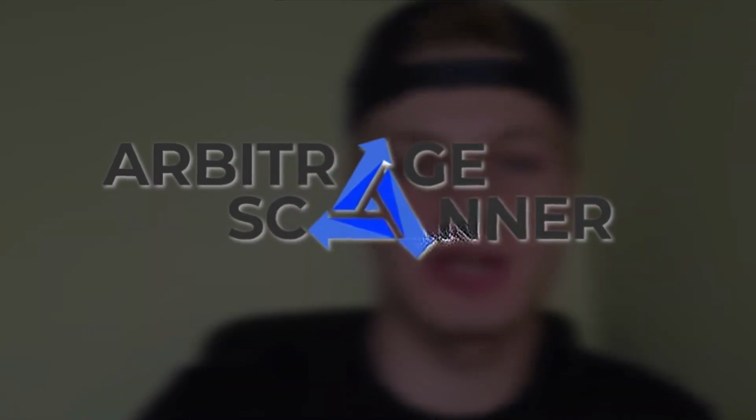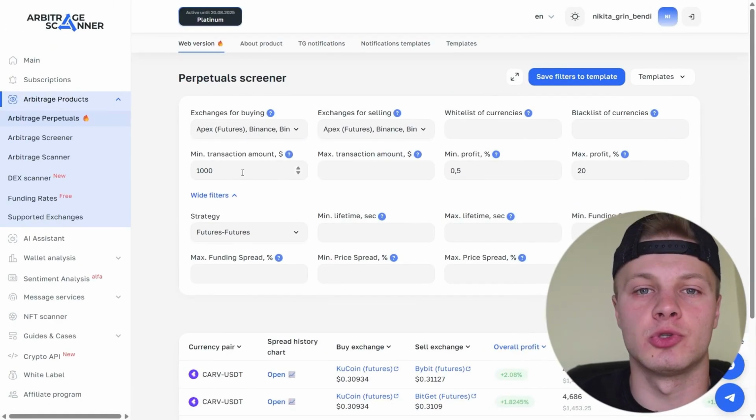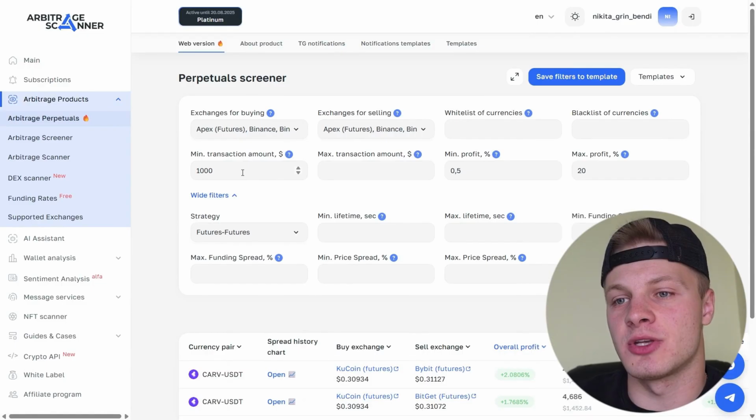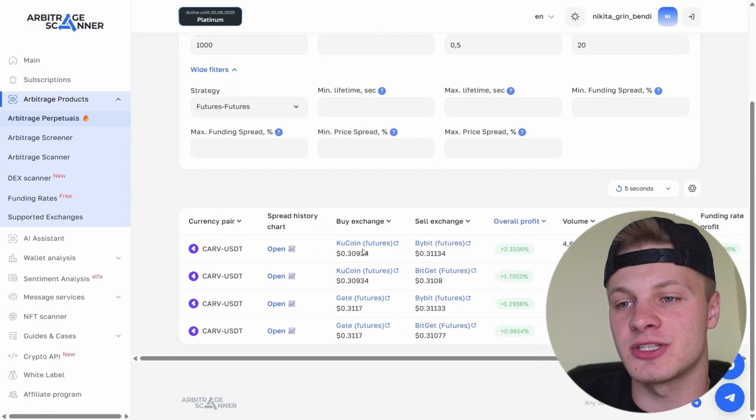You might ask me, how do you find such positions for futures arbitrage? For that, I use the Arbitrage Scanner. The service automatically finds trades based on the parameters you set. You enter the exchange where you want to arbitrage and the transaction amount you're willing to use for arbitrage. Then you can choose the strategy. For example, futures plus futures, futures plus spot, or spot plus futures. And accordingly, the spreads are displayed below.